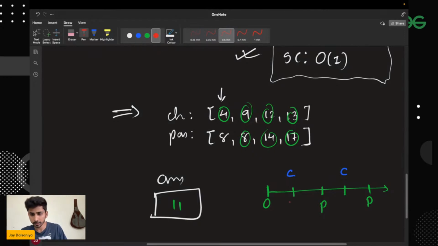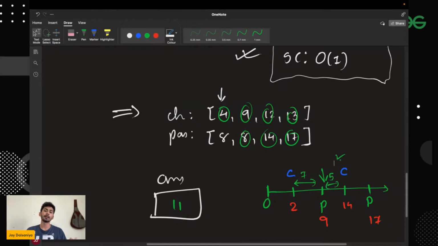Now let me give you the values as well. So this is, let's say 2, and this is equivalent to 9, this is equivalent to 14, and this is equivalent to, let's say 17. Now in order to assign, you have two values, right? You have to follow greedily that each and every person will be given the nearest one. So let's say for this person, the nearest one is which? This one. This distance comes out to be 7, and this comes out to be, let's say 5. So obviously you will select this one.